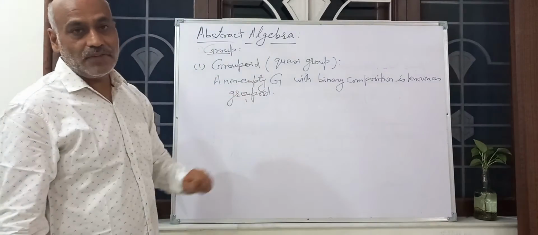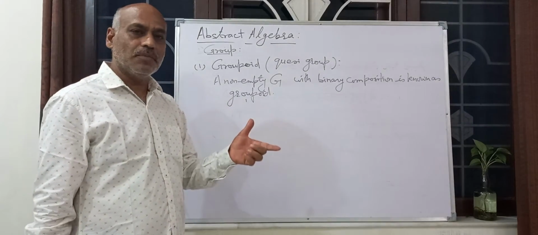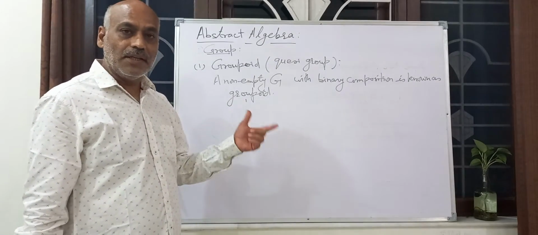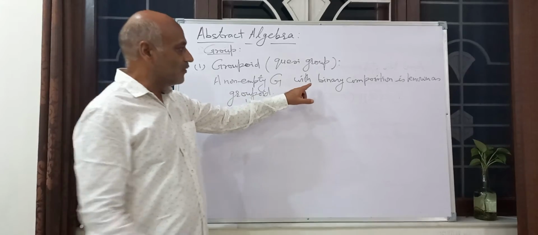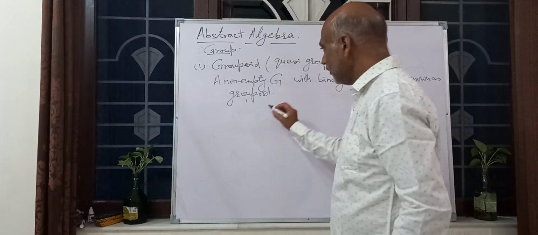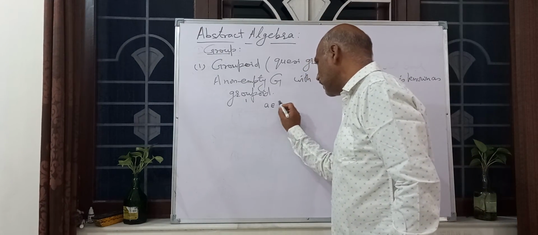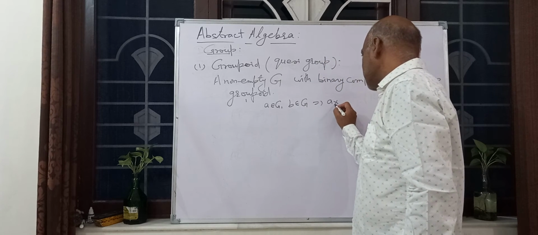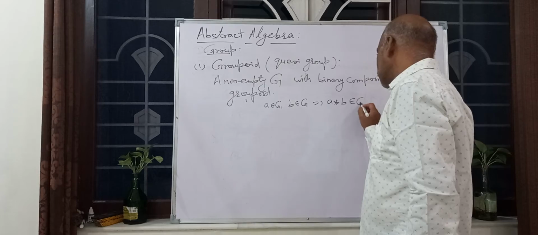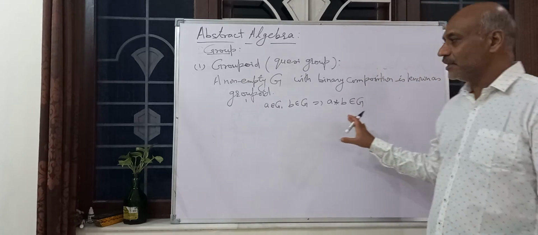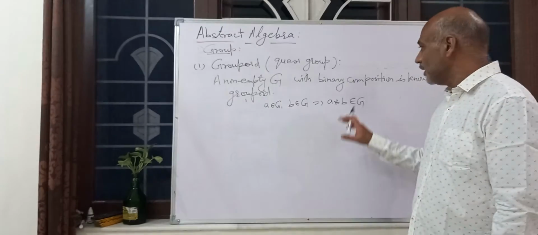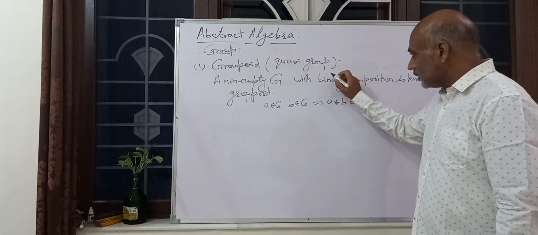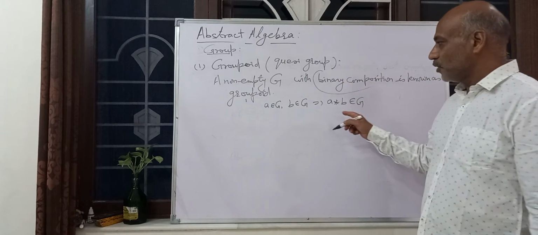A non-empty set with binary composition means it satisfies the closure property. If A belongs to G, B belongs to G, then A star B belongs to G. This is binary composition, which we have already seen, and binary composition means closure property.